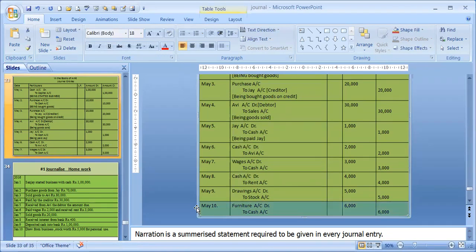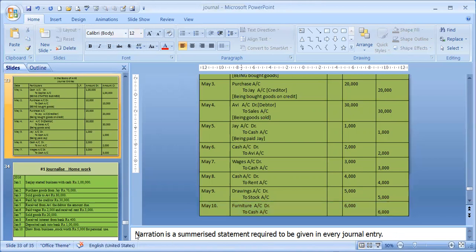Narration is nothing but just information. Over here the narration will be: being furniture purchased in cash. Narration is a summarized statement required to be given in every journal entry. Every journal entry. These are very important words. Narration is a summarized statement required to be given in every journal entry.